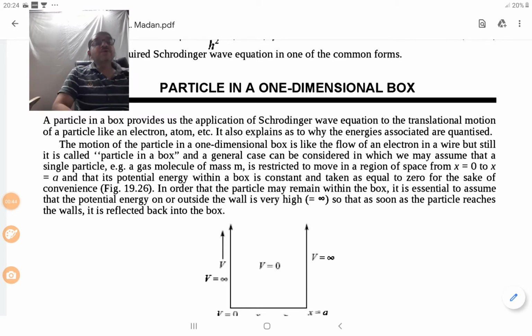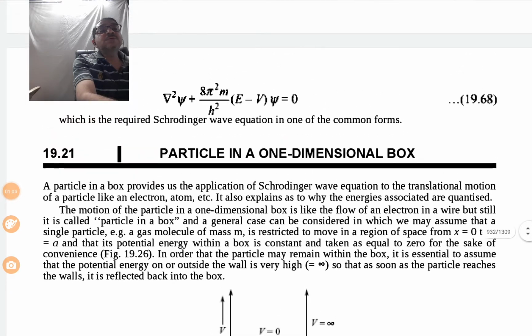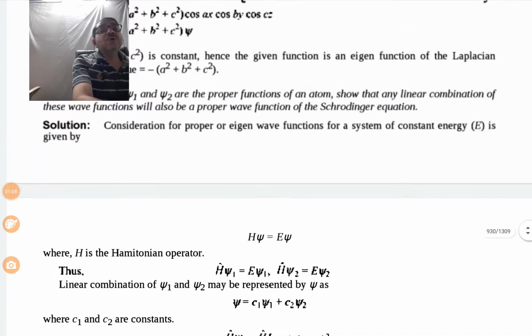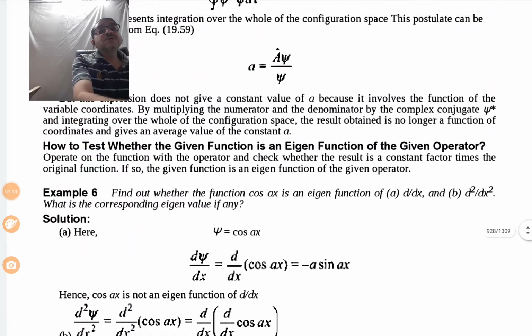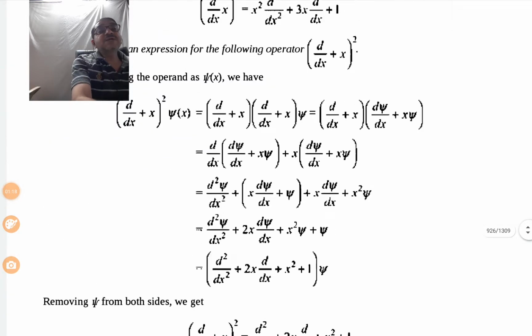So before we proceed to the particle in a one-dimensional box, let us go to the earlier concept which is attached with this particle in a one-dimensional box. One concept which we should understand at the earlier stage of this is a short concept that we should know about. So let us see, that is, we call it a wave function.